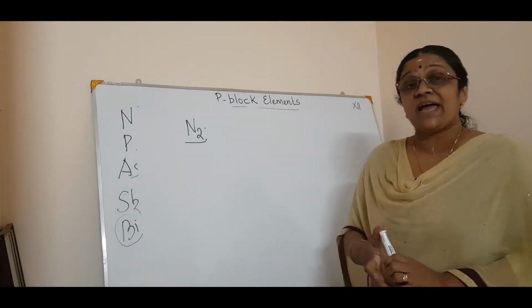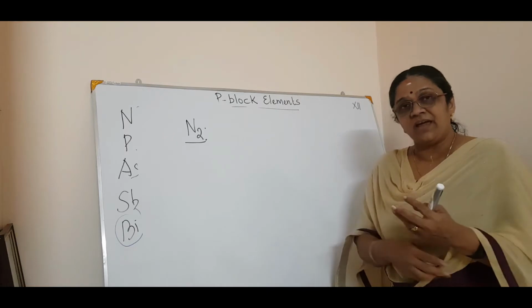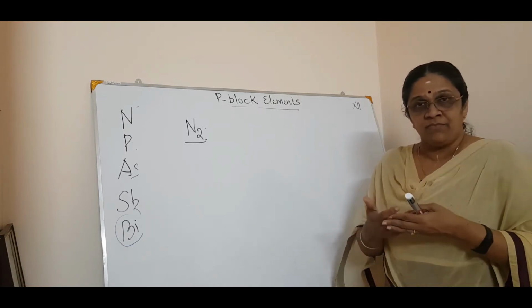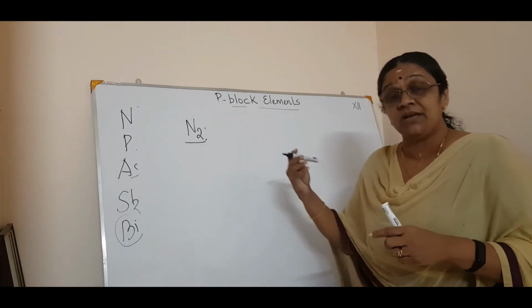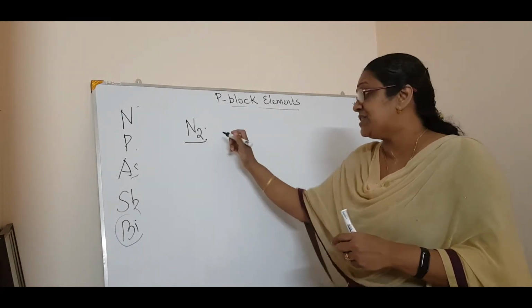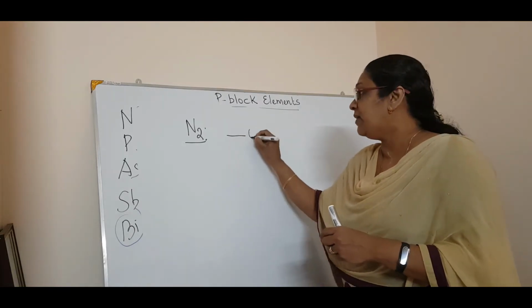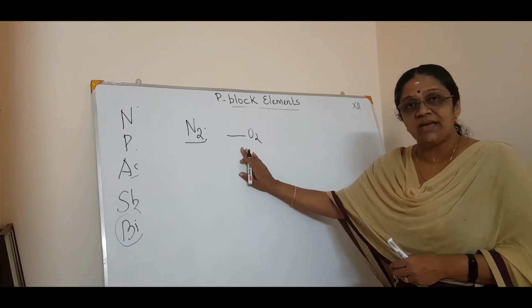It is by the fractional distillation of air. From a mixture of air, you can prepare this nitrogen. Okay, by fractional distillation, the first thing to come out from that distillation is nitrogen, leaving behind oxygen and so on. So, by fractional distillation, you can get nitrogen.